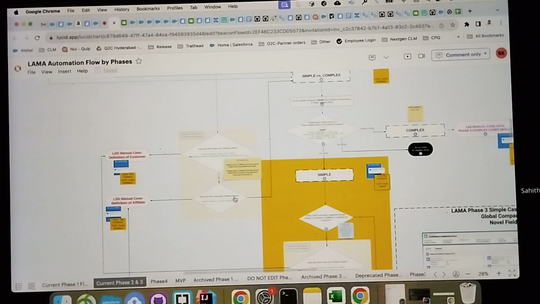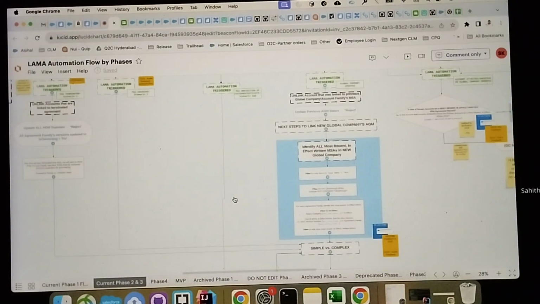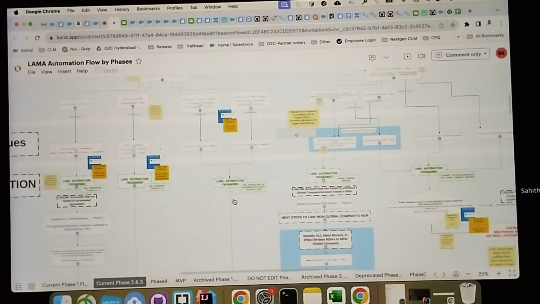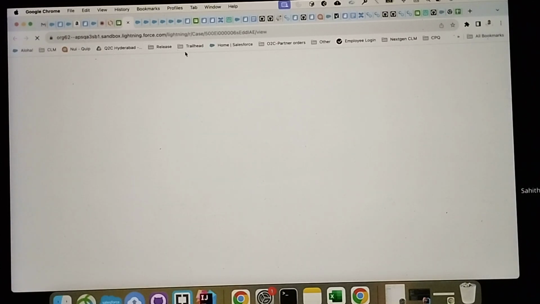If there are any changes in the definition of customer, definition of affiliate, or the account is the primary account, and the primary account is archived or attrited, in those cases the LSS manual case will be created. Hope you understand. Let me show you one of the cases, the results, I will show you.